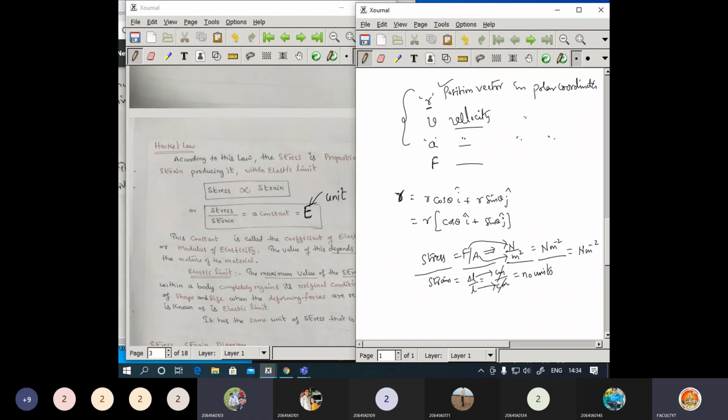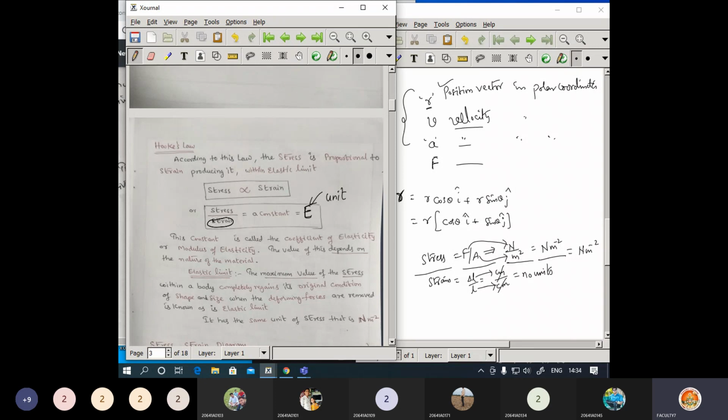Now what is the correct option for the unit of modulus of elasticity? Newton per meter square. Or else simply, whatever the units of stress are, those will be the units of the elastic modulus.